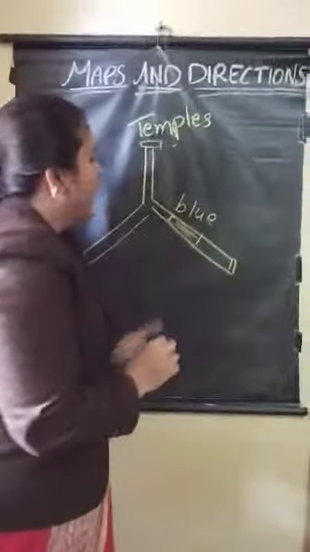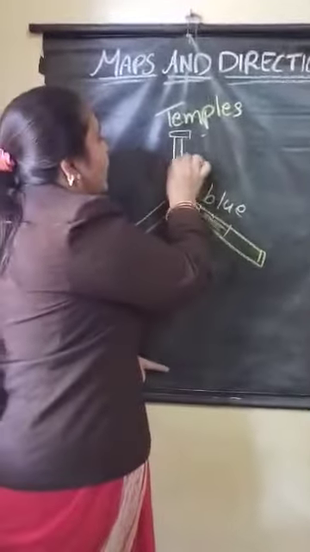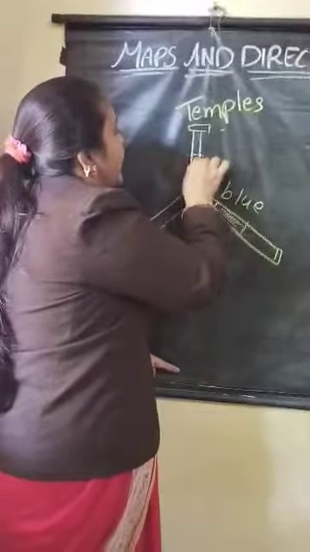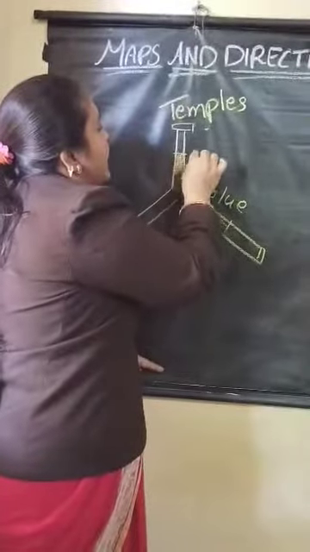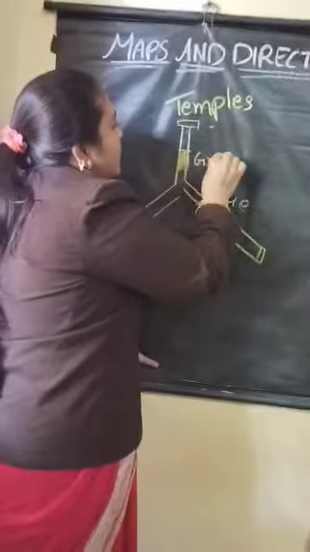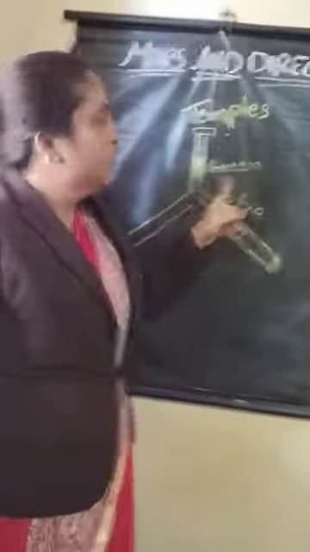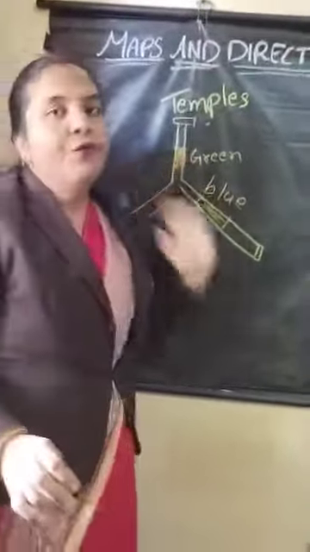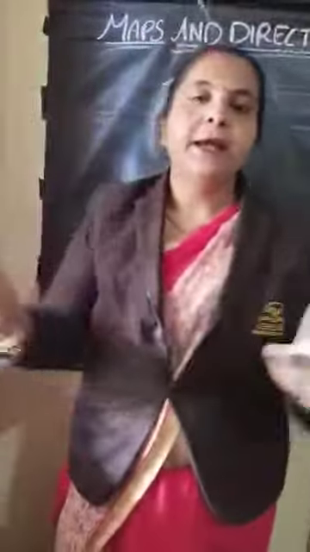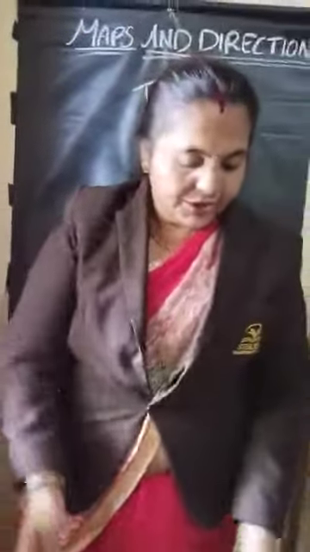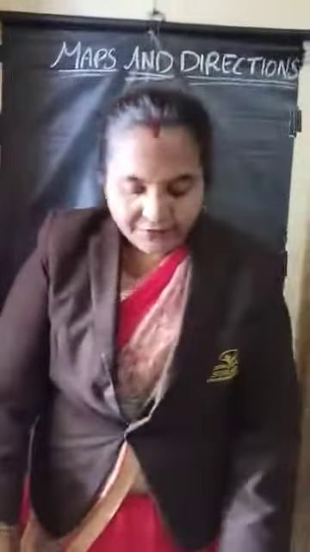Next, if there are more trees, here they will show green area.